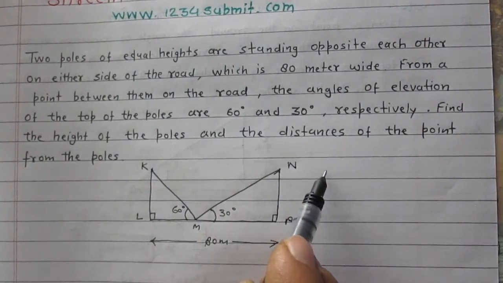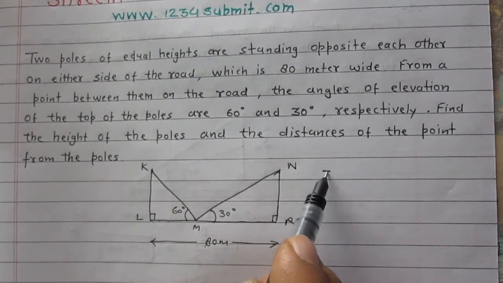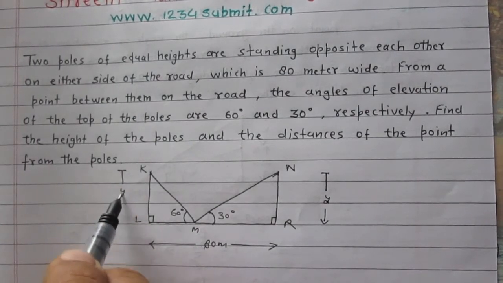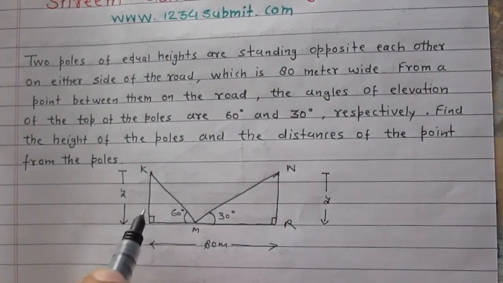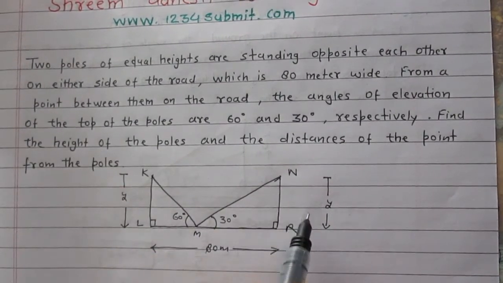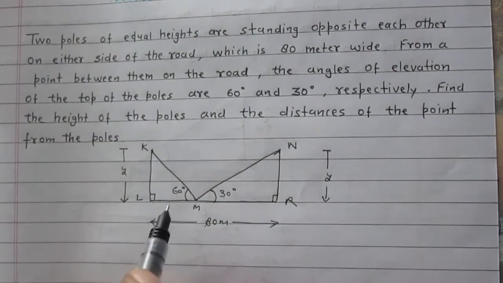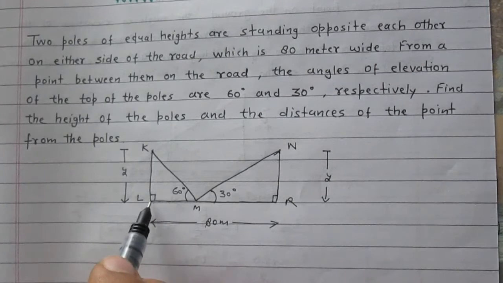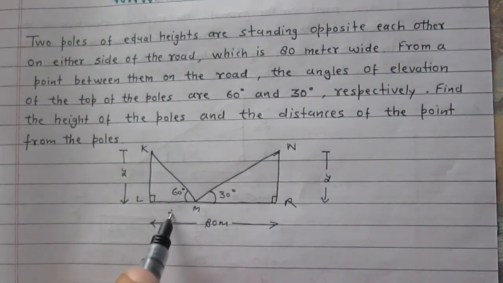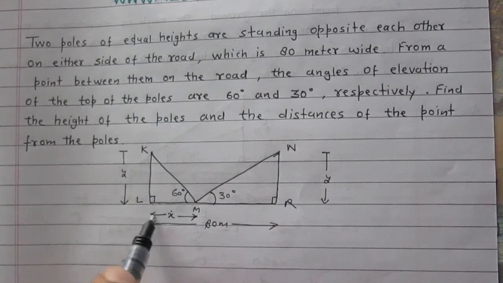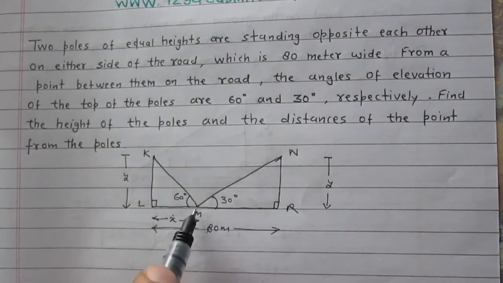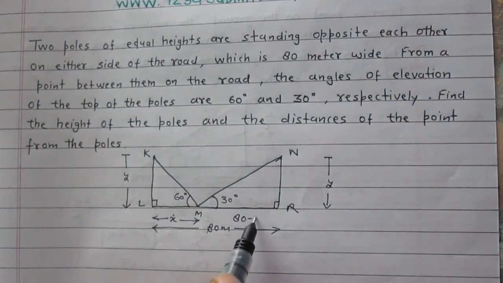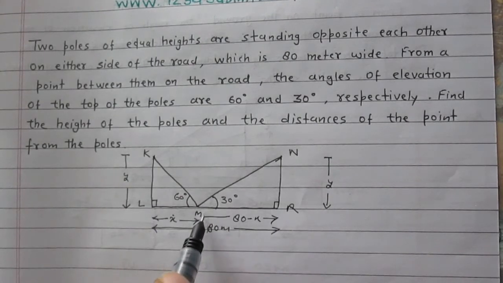Let us consider the height of the poles is Y. Similarly, this is also Y because height of the poles is same. Now let us consider the distance of this point from foot of the first pole is X. So obviously the distance of this point from the foot of the second pole is 80 minus X, because total distance is 80 meter.